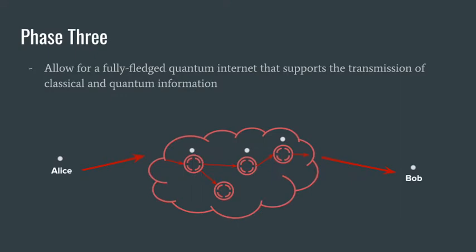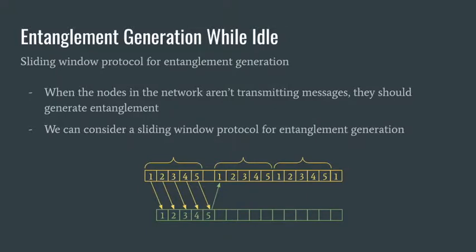Phase 3 of this process is a fully fledged quantum internet. In this phase, all links are quantum and entanglement can be moved to any link in the network. The ability to transmit quantum information anywhere in the network becomes available, and applications using quantum information transmission, like cloud quantum computing, can be used. We're now ready to discuss entanglement generation in the network.